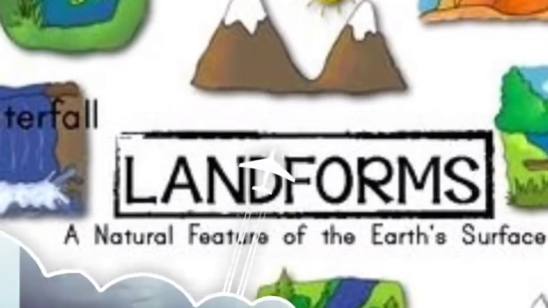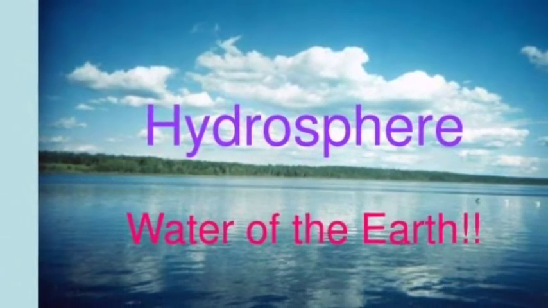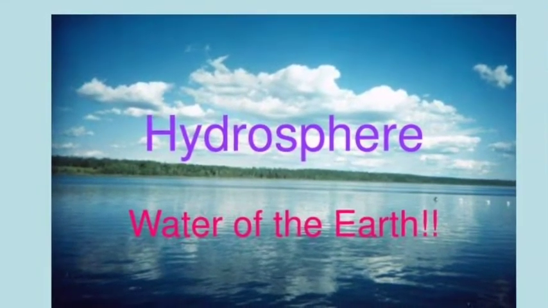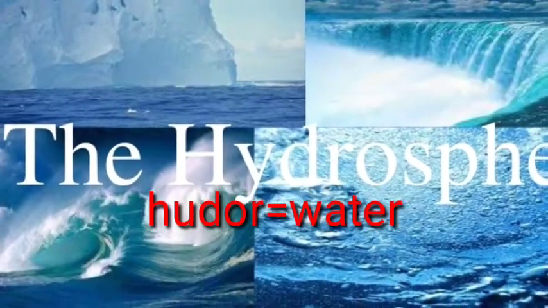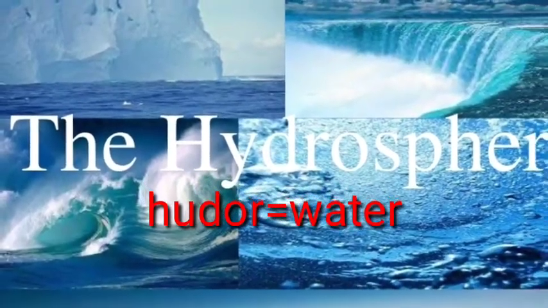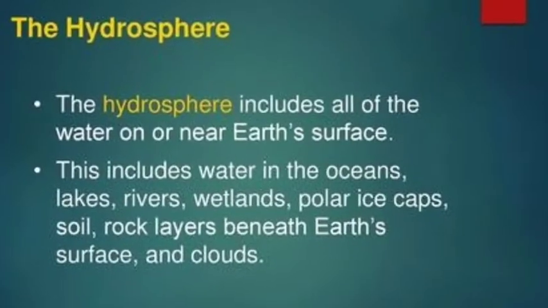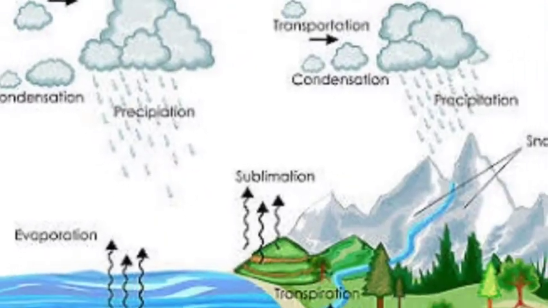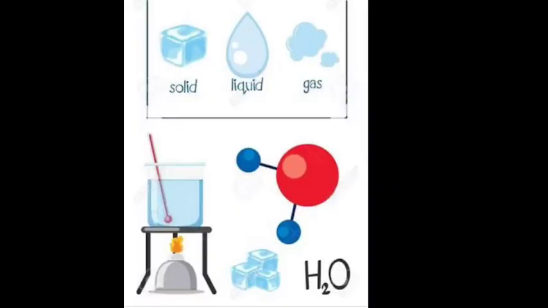Just like lithosphere, here we have another word called hydrosphere. From this also we can identify the origin of the word hydrosphere is from Greek word hydr, which means water. So every type of water found on the land surface or on this earth is a part of hydrosphere. Every kind of water bodies just like rivers or lakes or ponds or ocean etc. comes in the term of hydrosphere.